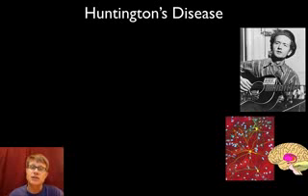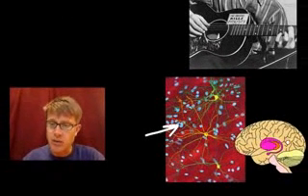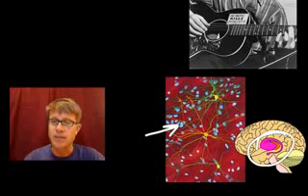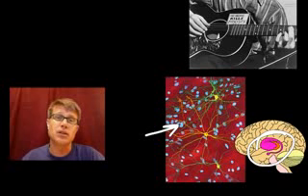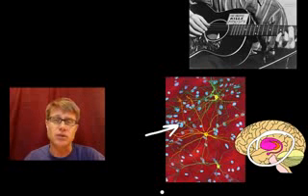Last thing I want to talk about is disease. And a nasty disease is called Huntington's disease. It's named after the person who identified it in the 1800s. But essentially what you get is degeneration of the nerve fibers in this portion of your brain. And so eventually you start to get uncontrollable shakes. You can't really walk. Eventually you die as a result of that.